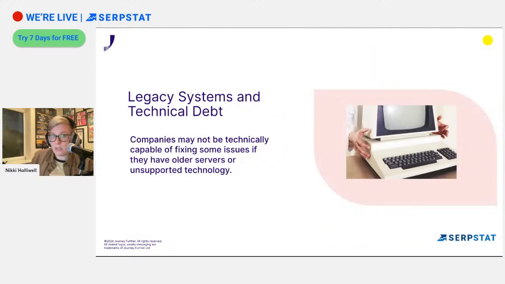Technical debt and legacy systems. It could be that they can't fix things because they're on a really old system and they just don't have the money or the capability, or whatever the case may be at the moment, to update them. Therefore, they can't actually do what is being asked.